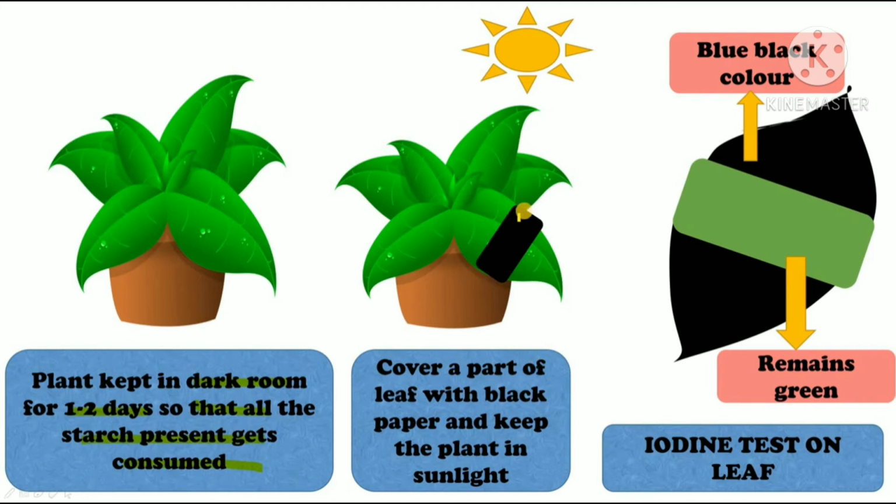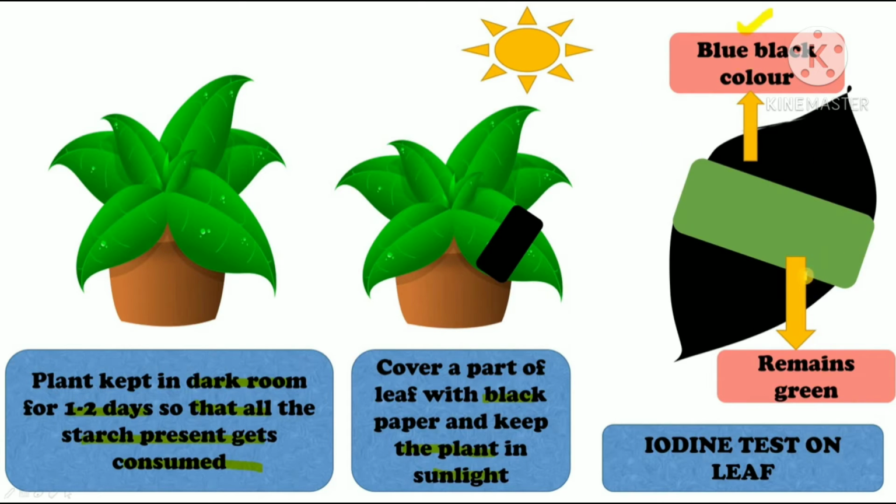After that, cover a part of a leaf with black paper like this and keep this plant in sunlight. Then you will perform the same iodine test on this leaf. You will notice that the part of the leaf which was covered by the black paper remains green in the iodine test, and the other part which was not covered by the paper turns blue-black.